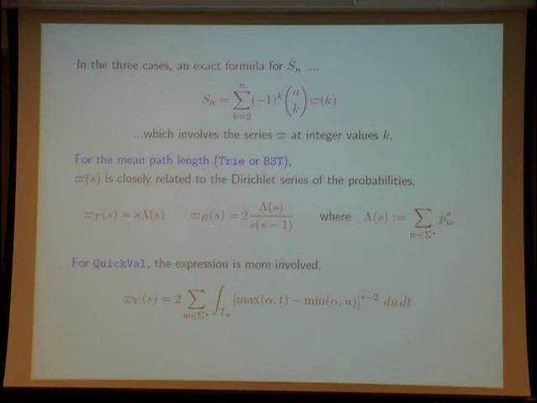For the BST, the function varpi is lambda of s divided by this, but I recall lambda of s is the Dirichlet series of the fundamental intervals. And now for quick val or quick count, the expression is more involved, but this is also a sum over the fundamental triangles.